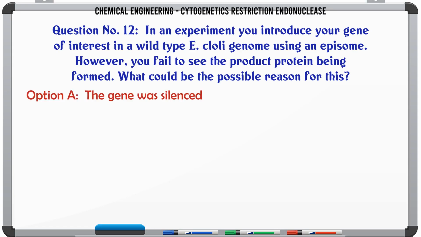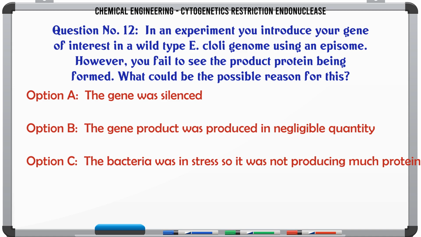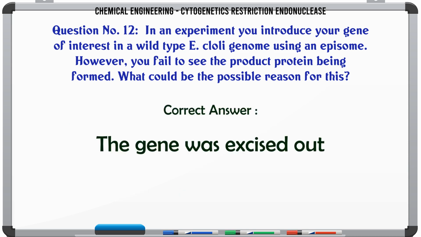In an experiment you introduce your gene of interest in a wild-type E. coli genome using an episome. However, you fail to see the product protein being formed. What could be the possible reason for this? A. The gene was silenced. B. The gene product was produced in negligible quantity. C. The bacteria was in stress so it was not producing much protein. D. The gene was excised out. The correct answer is the gene was excised out.